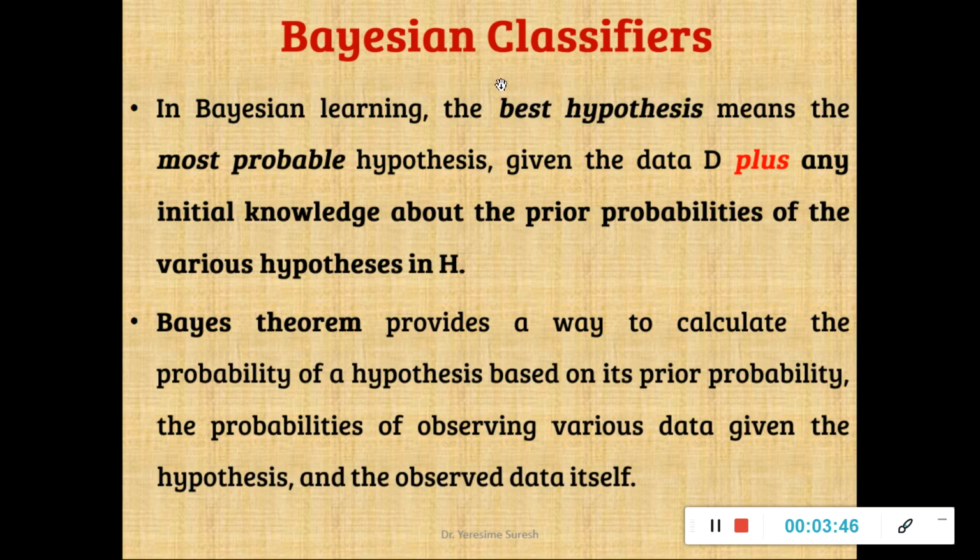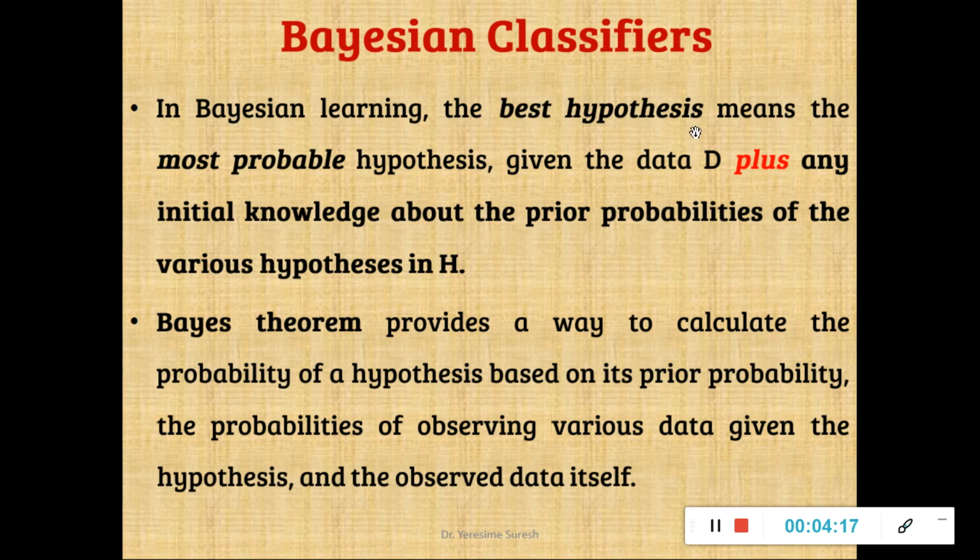So what exactly are Bayesian classifiers? In Bayesian learning, please remember, learning is nothing but the training process. With respect to data sets, we have discussed the training data set, testing data set, as well as the validation data set. Bayesian learning is nothing but learning about the data set which is used to construct a given classification model, hence I call it learning. Learning through Bayes theorem or the Bayesian network is called Bayesian learning. The best hypothesis will be selected.